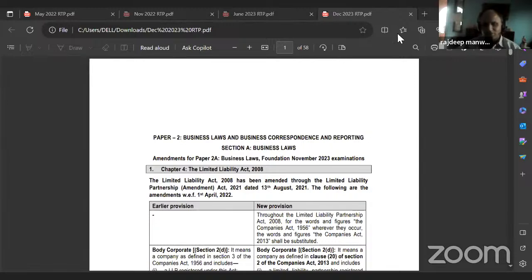Your revision test paper is like a mock paper, out of which generally they give at least 8 or 10 marks, 10 or 12 marks. So we'll see, and you'll get an idea of how the paper is written and how it is solved. Got it or no?